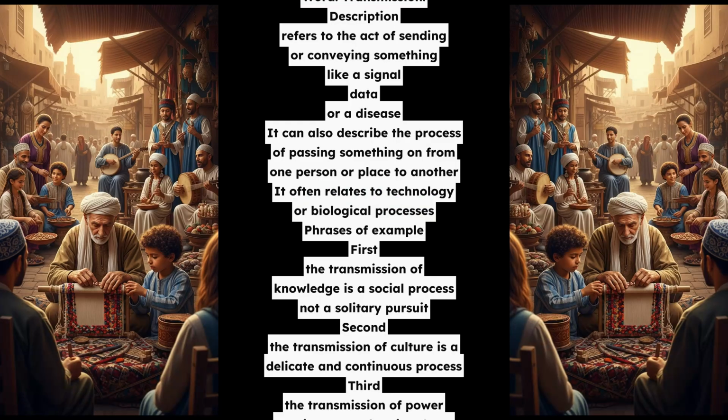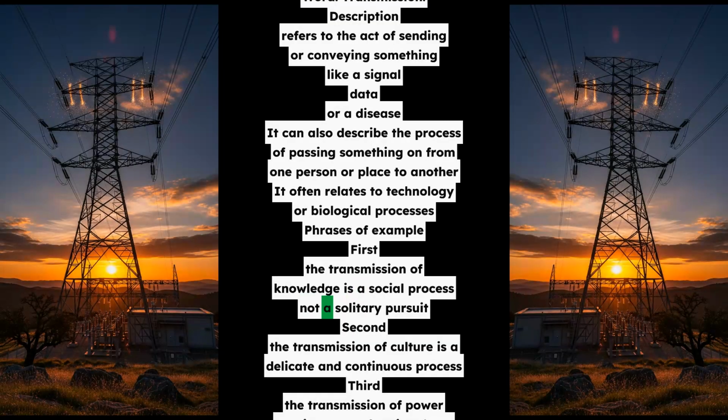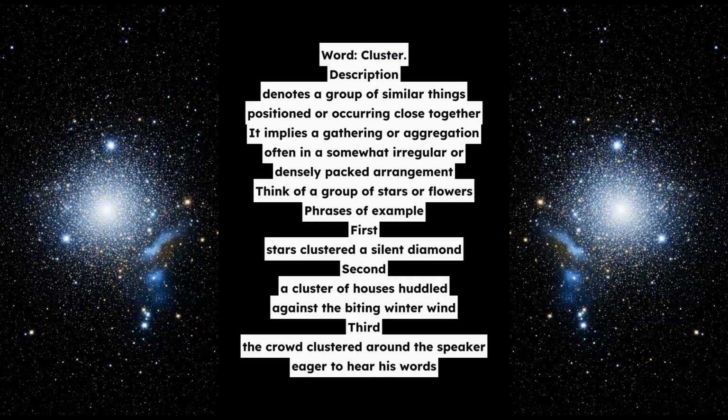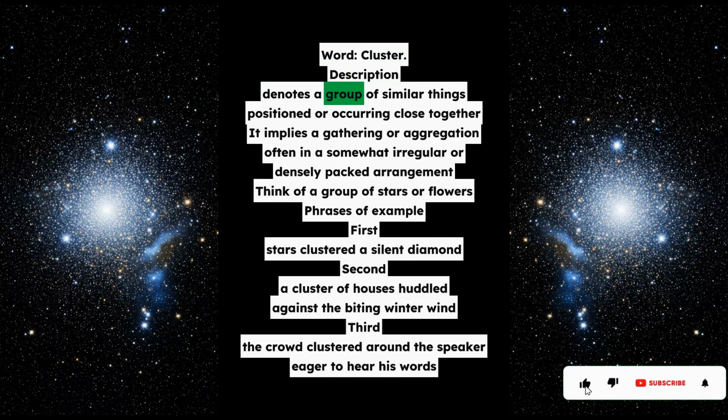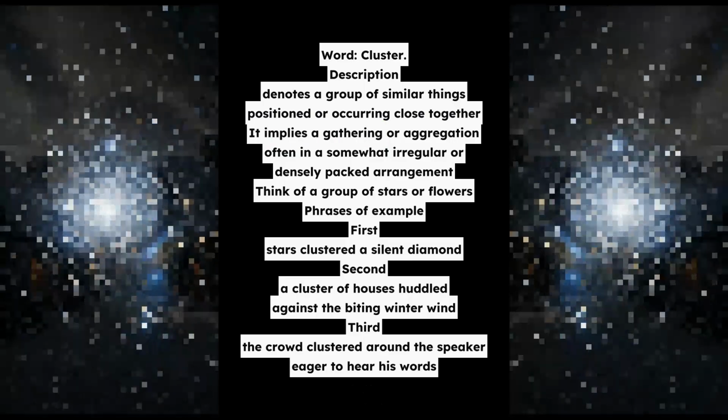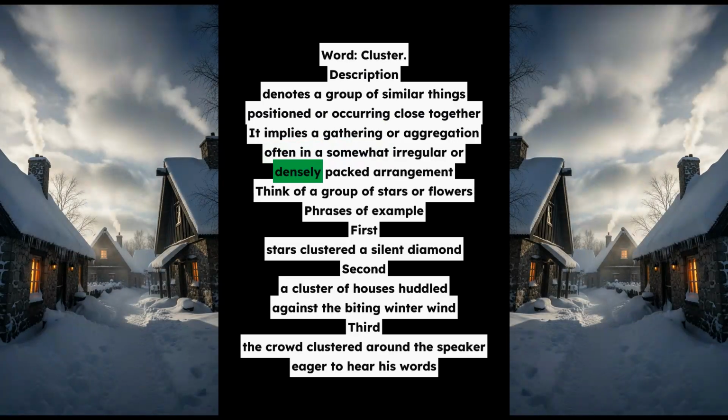Word: cluster. Description: denotes a group of similar things positioned or occurring close together. It implies a gathering or aggregation, often in a somewhat irregular or densely packed arrangement. Think of a group of stars or flowers. Phrases of example. First, stars clustered, a silent diamond. Second, a cluster of houses huddled against the biting winter wind. Third, the crowd clustered around the speaker, eager to hear his words.